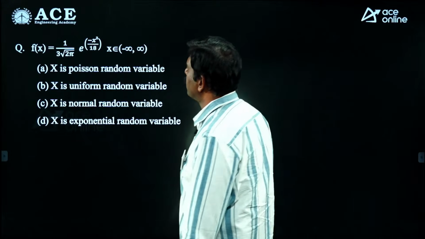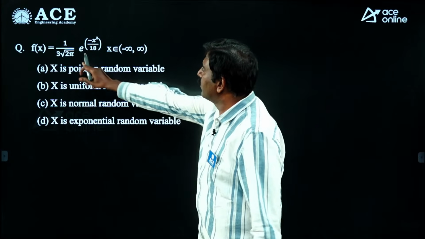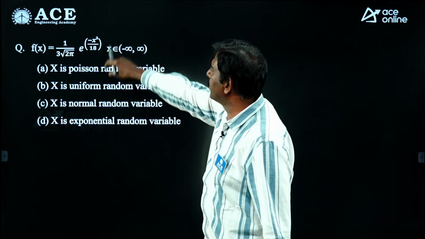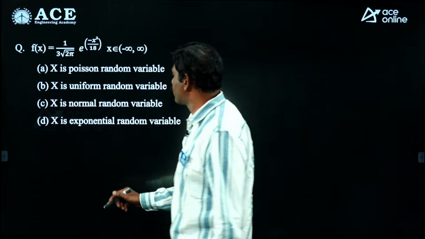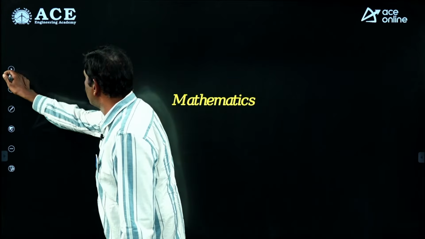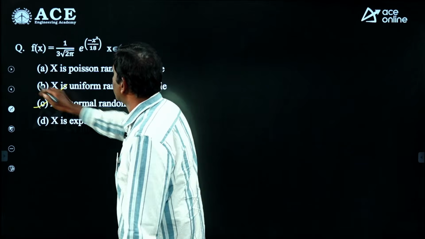See, this is the first question in mathematics. This is a probability density function: f of x is equal to 1 by root 2 pi sigma e power minus 1 by 2 into (x minus mu by sigma) whole square. So this is the PDF of a normal distribution. So x follows a normal random variable here. So option C is correct.